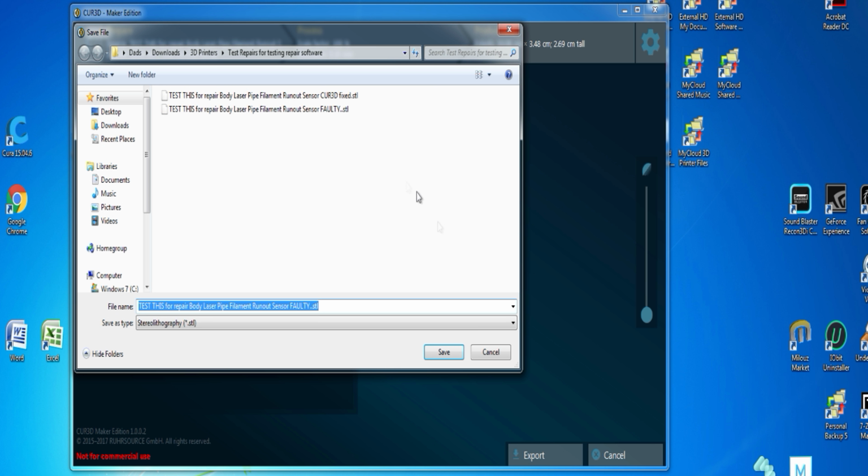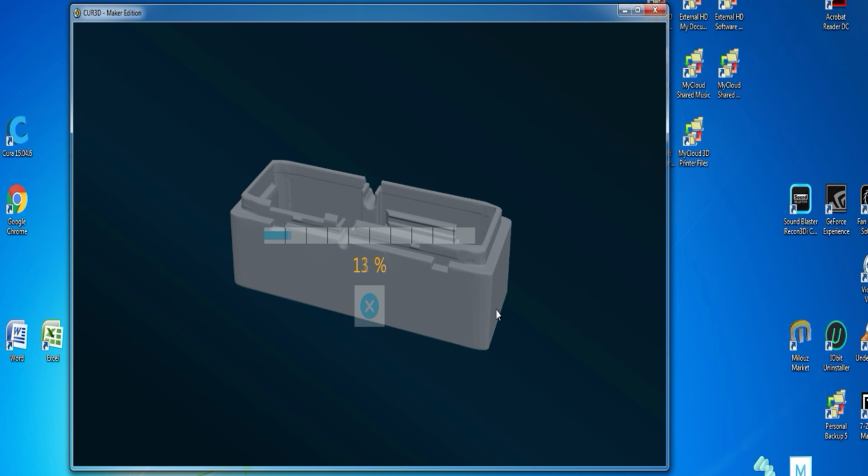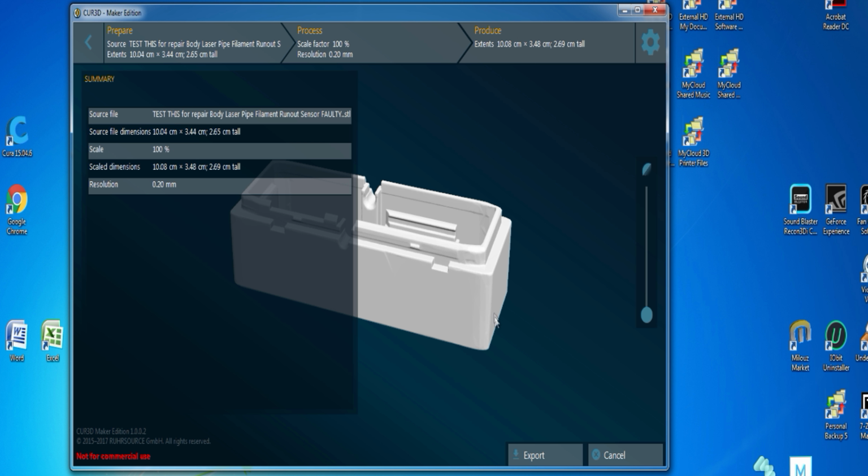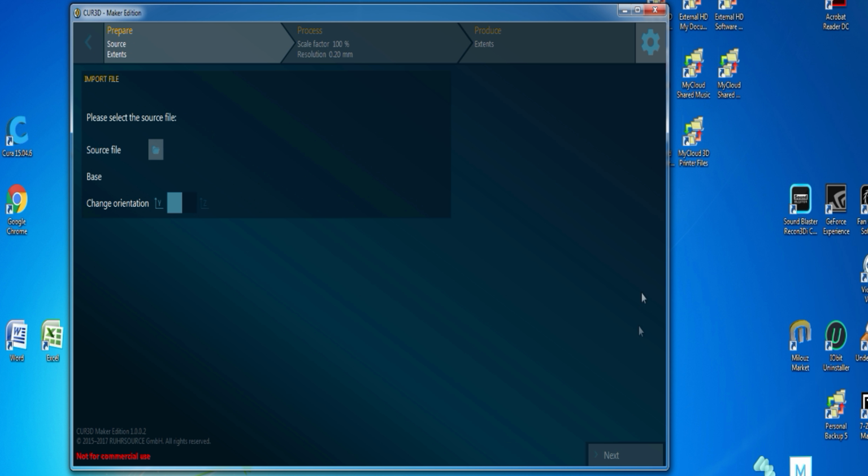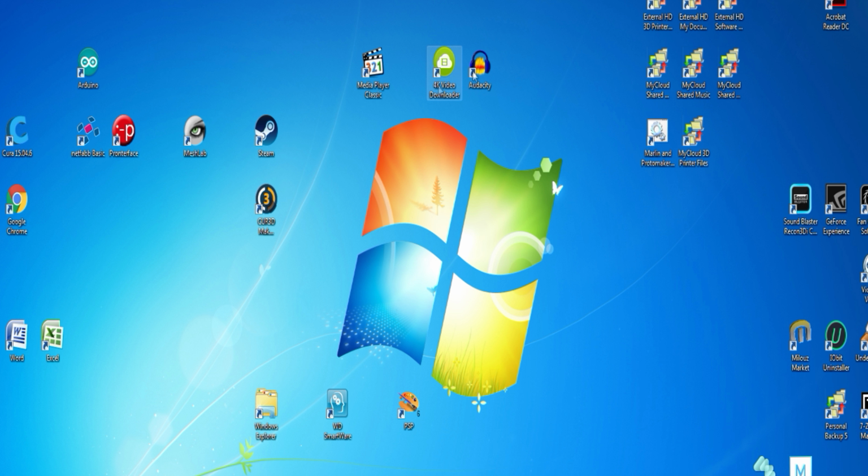and click export. So I'll just overwrite that one, replace it, yep. And then I'm going to click cancel. And that takes me back there. Go here, go back into NetFab's Basic,